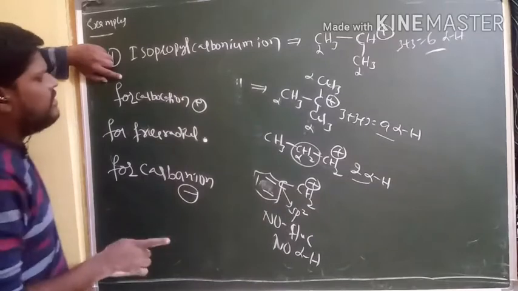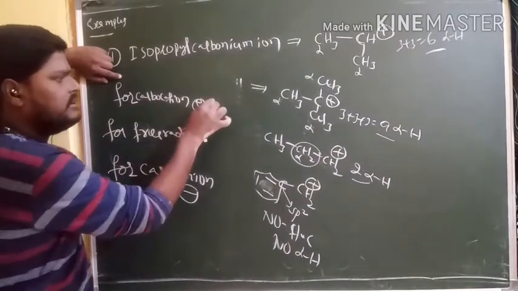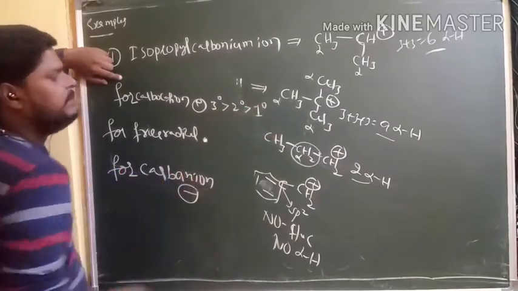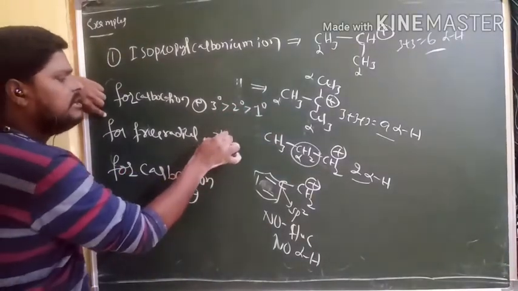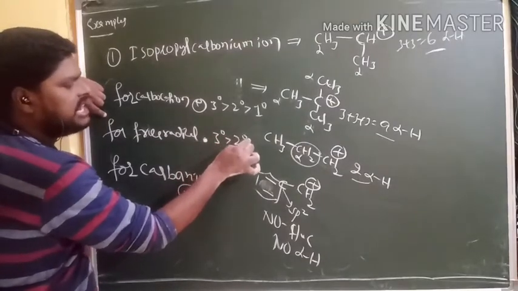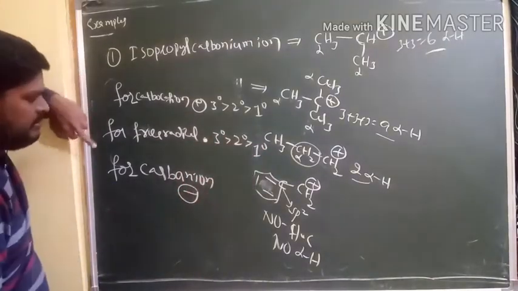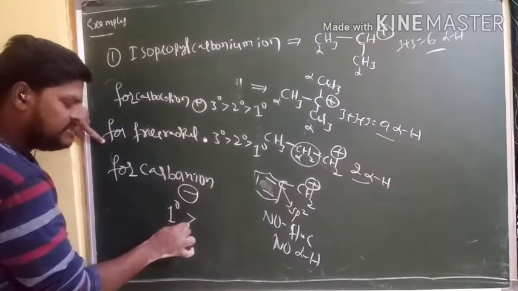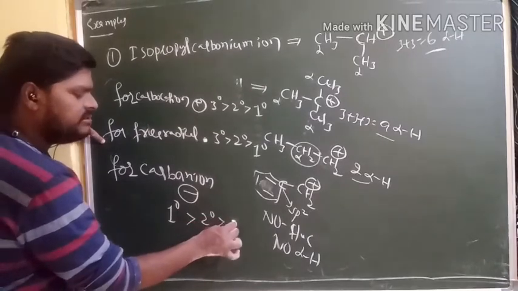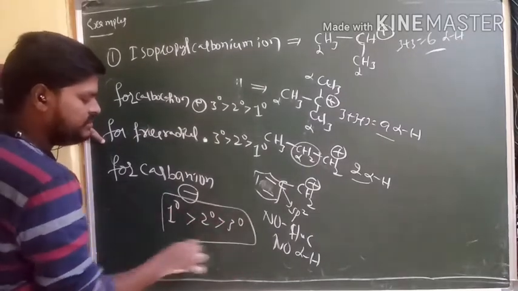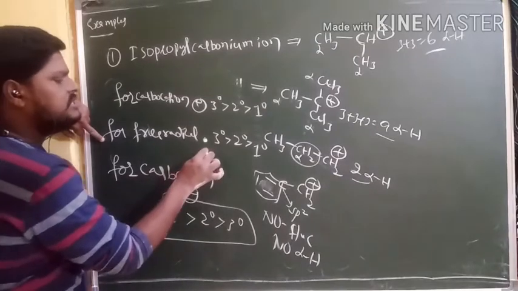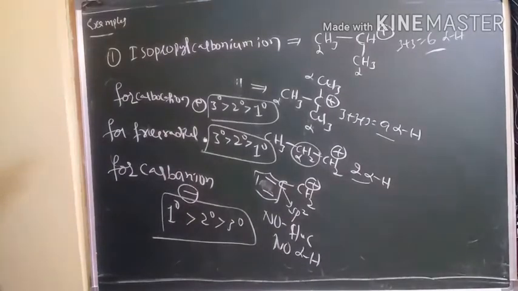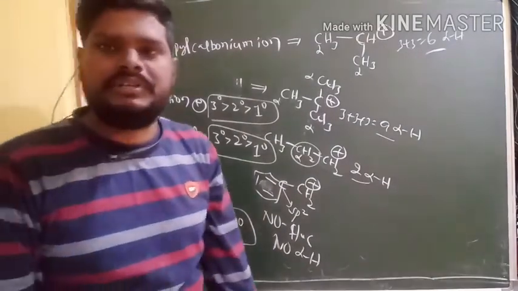So the stability order for carbocation, always tertiary carbocation is more stable than secondary carbocation, which is more stable than primary. Similarly, tertiary free radical is more stable than secondary free radical, than primary free radical. But carbanion is reverse. So primary carbanion is more stable than secondary carbanion, than tertiary carbanion. So this is the order for carbanion. This is the order for free radical. This is the order for carbocation. Right? So this is the concept for hyperconjugation.